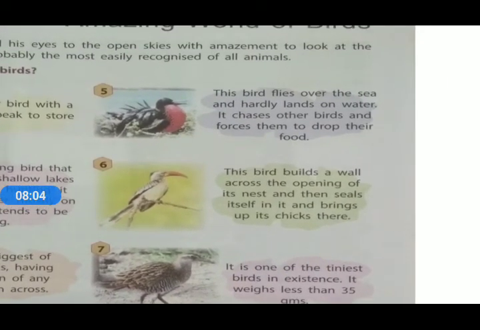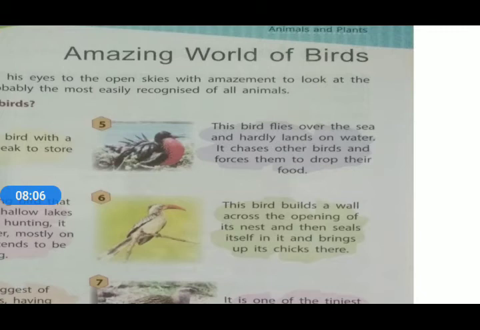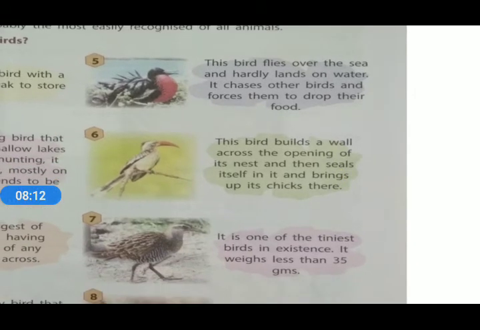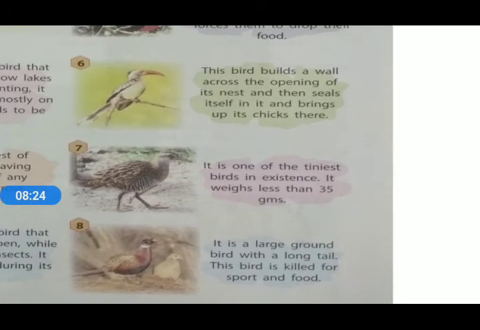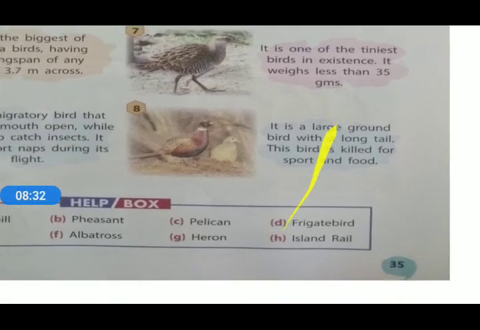In the fifth picture, the bird is swift. The sixth one is red-billed hornbill. The seventh is island rail, and the eighth is pheasant.